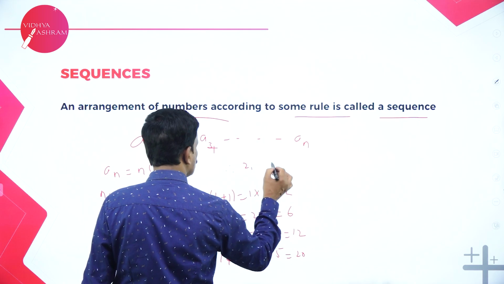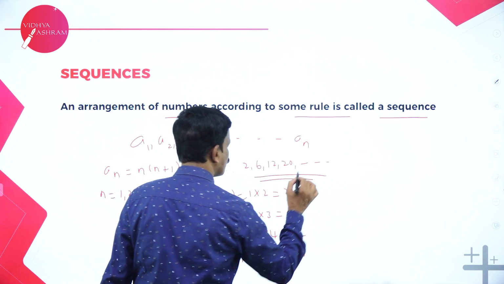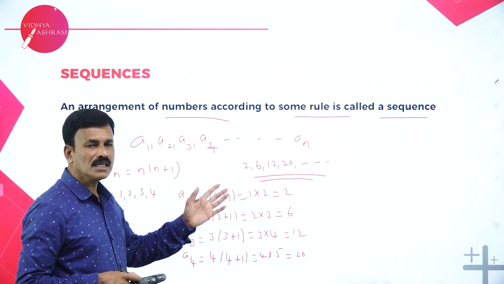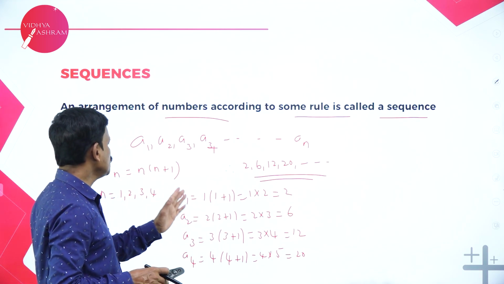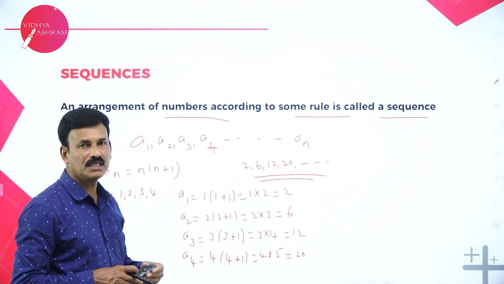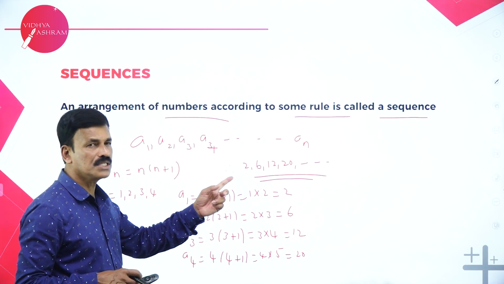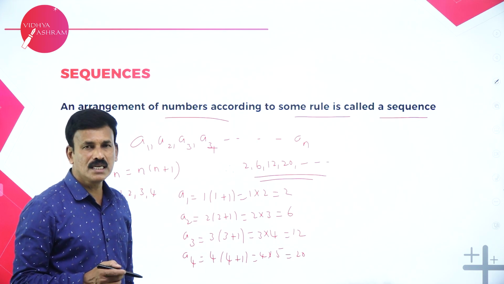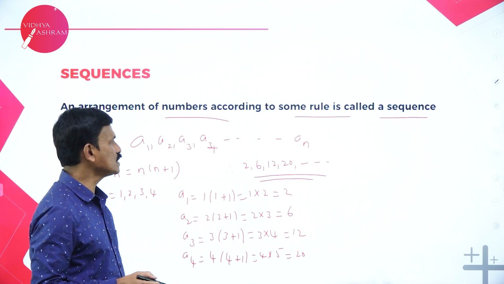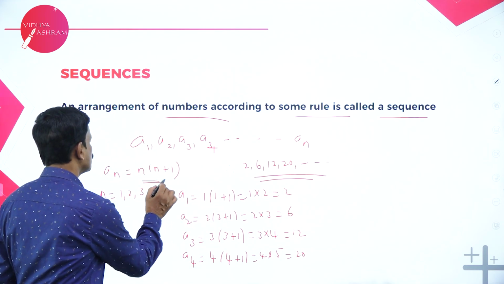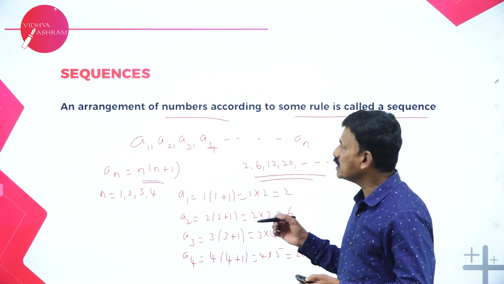Therefore this 2, 6, 12, 20, etc. is called a sequence. So here the elements are arranged according to some rule. What is the rule? Each element is of the form n into n plus 1. So this is called a sequence, and the terms 2, 6, 12, 20 are called the elements of the sequence, and the last term is called the nth term denoted as an. So here an is nothing but n into n plus 1.